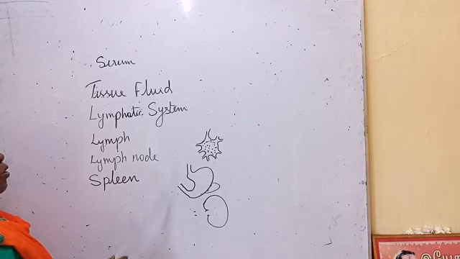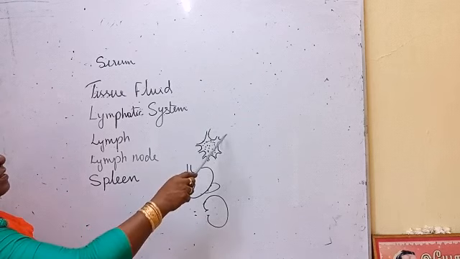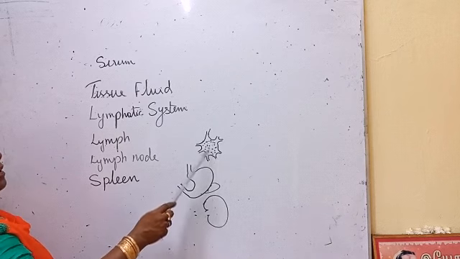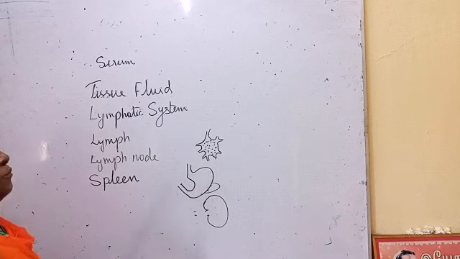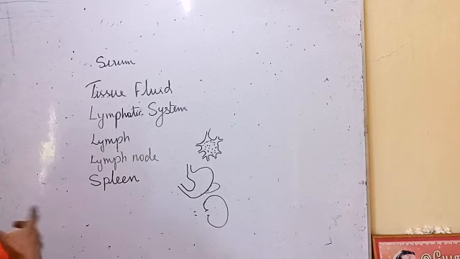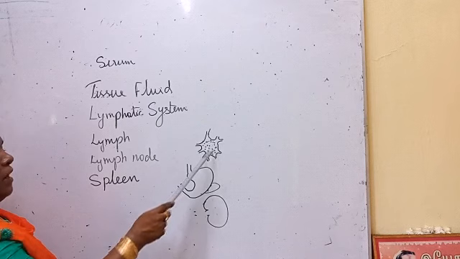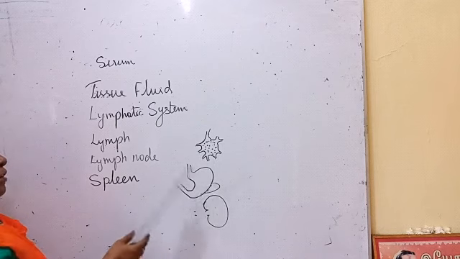All these lymph vessels drain their lymph into a notch-like structure called a lymph node. We can see the lymph node here. All over the body we can see lymph nodes, and here fresh lymph is produced and then sent to different parts.